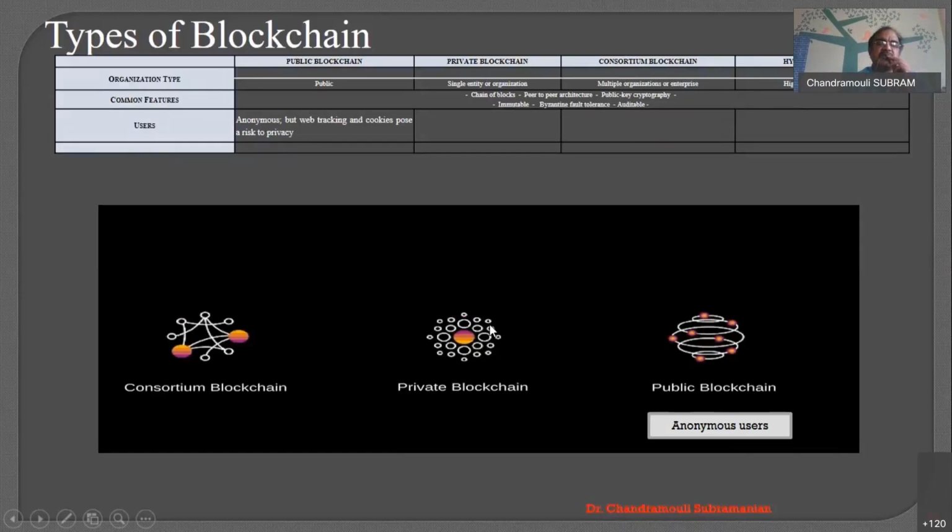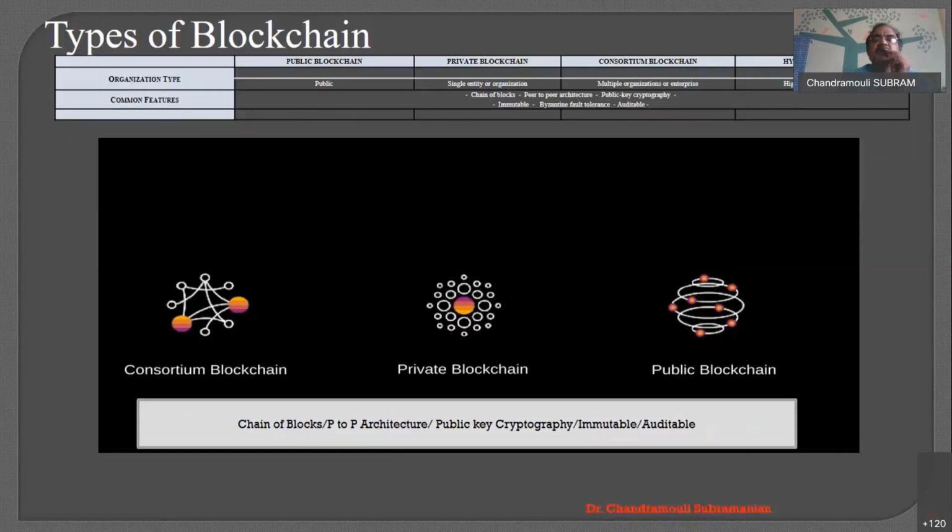What are the common features across all these: public, private, consortium and hybrid? All are chains of blocks. That is why I actually thought of giving the foundation of the blocks first. They all follow P2P, peer-to-peer architecture. They all use public key cryptography or hash cryptography. They're all immutable. They're also auditable. So these are the fundamental common features used across all four types of blockchain.